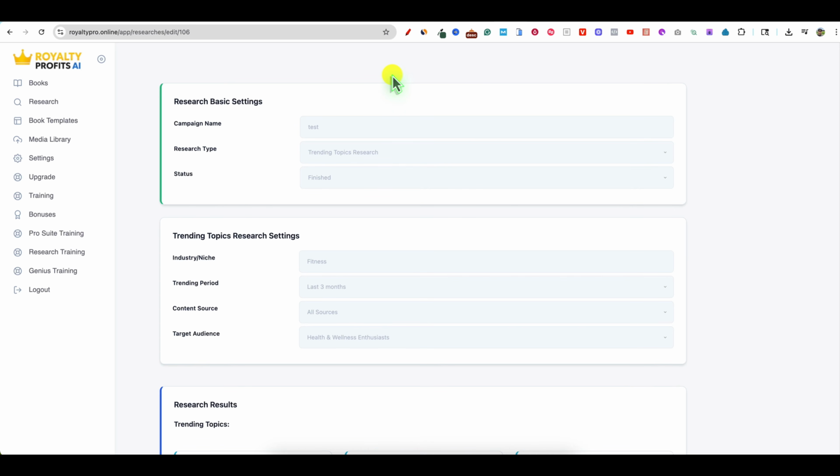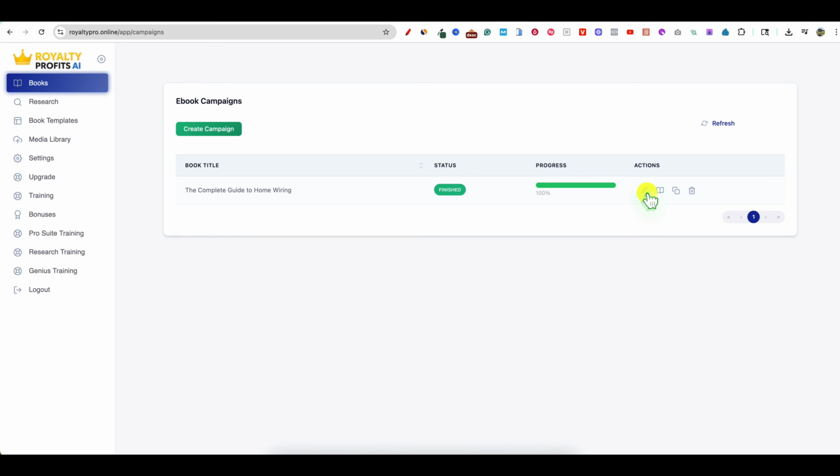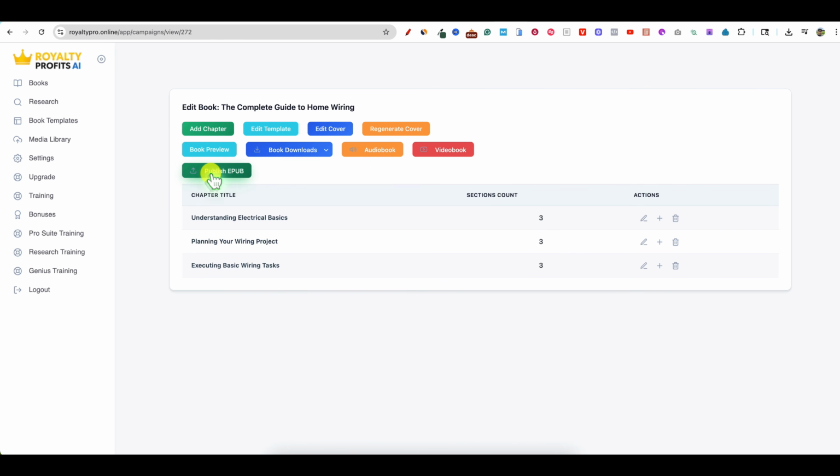One of the separators that I don't think Chris's tool has built into it is an auto publish feature. And so Dupapa did take this to the next level. By being able to go to books and go into this button right here, this magic button, means you don't have to download the book and upload it. You literally publish your EPUB and it goes directly to your Amazon KDP account. And then within 3 minutes or less, you'll be able to just push a button and it'll publish. That is game changing right there.